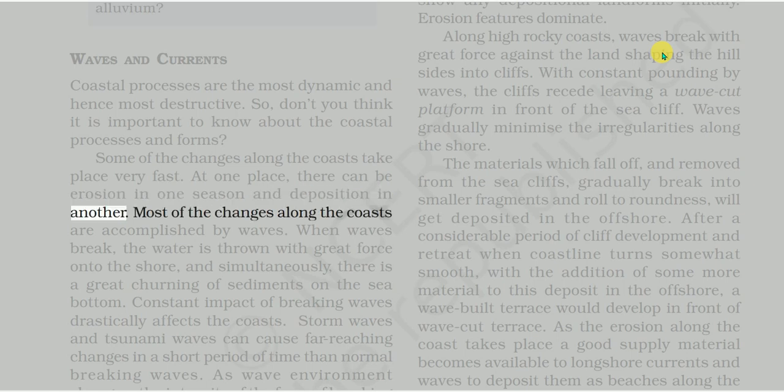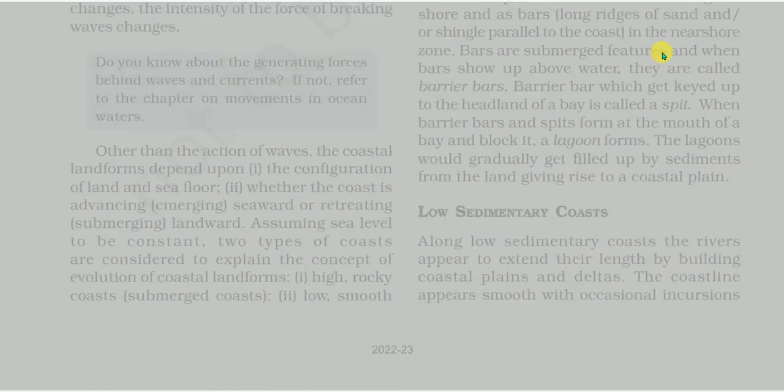Most of the changes along the coasts are accomplished by waves. When waves break, the water is thrown with great force onto the shore, and simultaneously, there is a great churning of sediments on the sea bottom. Constant impact of breaking waves drastically affects the coasts. Storm waves and tsunami waves can cause far-reaching changes in a shorter period of time than normal breaking waves. As wave environment changes, the intensity of the force of breaking waves changes.